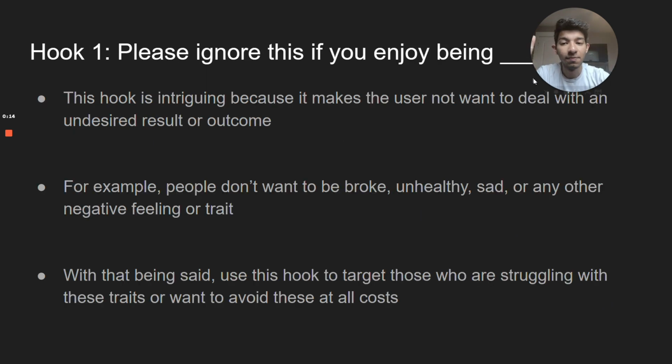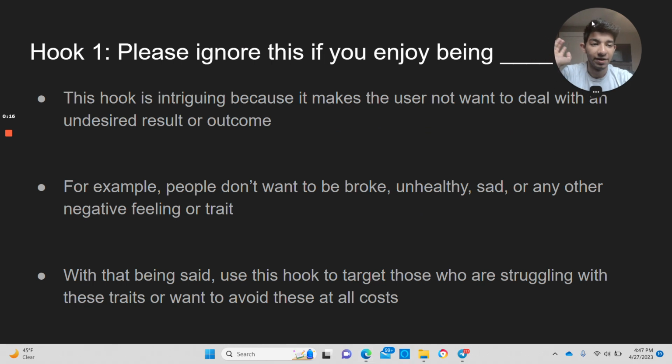So for one, this first hook is very intriguing. This one is called "Please ignore this if you enjoy being blank." Now this hook is obviously intriguing because it makes the user want to not deal with an undesired result or outcome. For example, let's say you don't want to be broke or unhealthy or sad, or any negative feeling or trait. You utilize these hooks to trigger that person that has a potential desire of wanting to avoid these things.